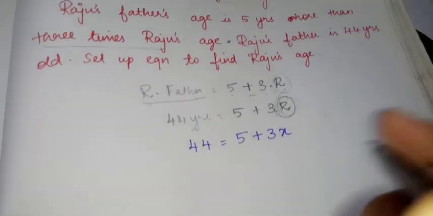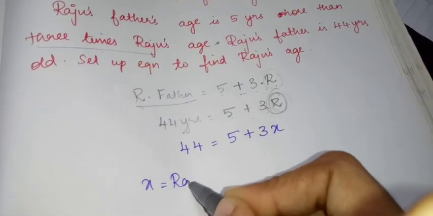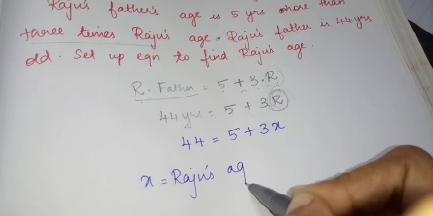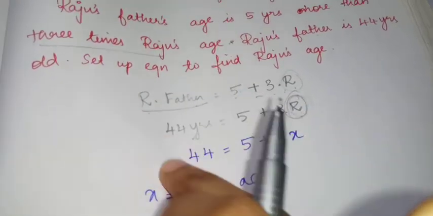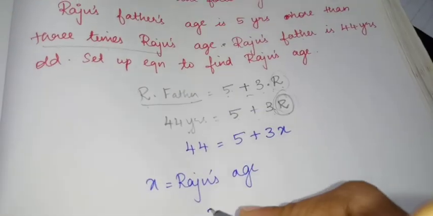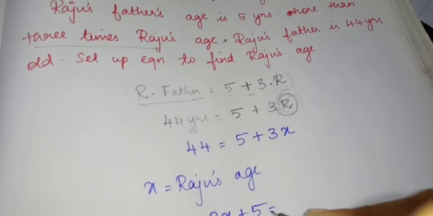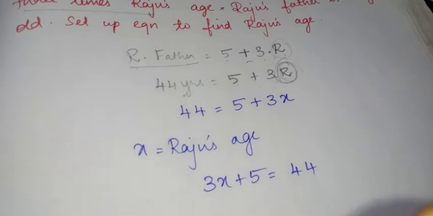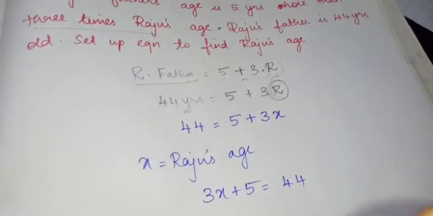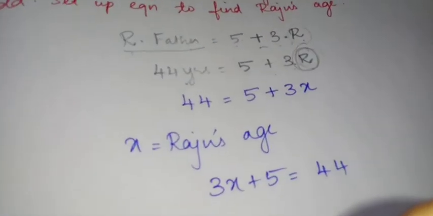Let x be Raju's age. Okay, x is what? Raju's age. So what is the equation we have framed now? 3x plus 5 equal to 44. I already told you, if you exchange these two, no change happens.